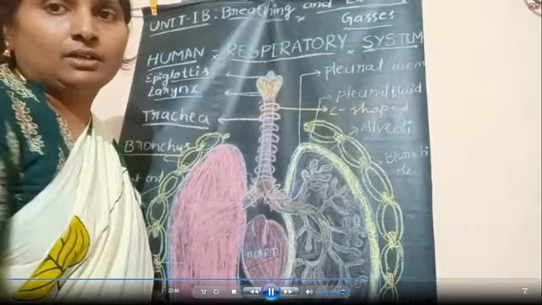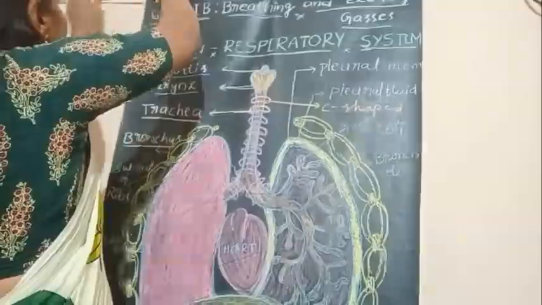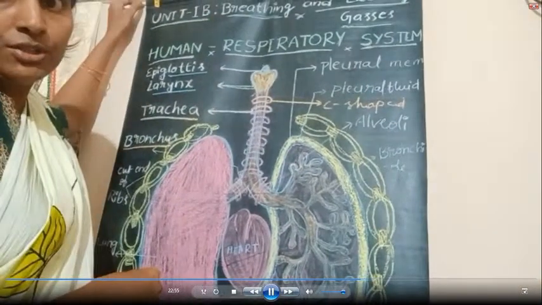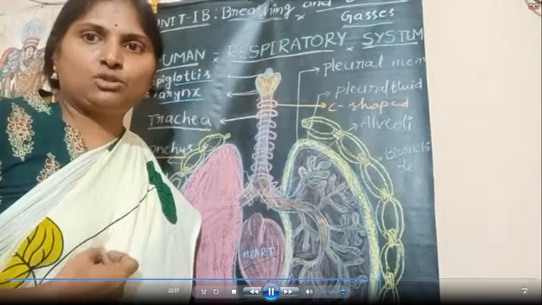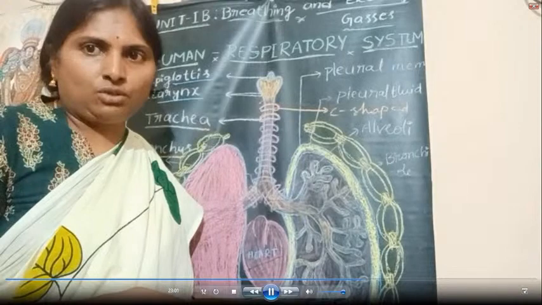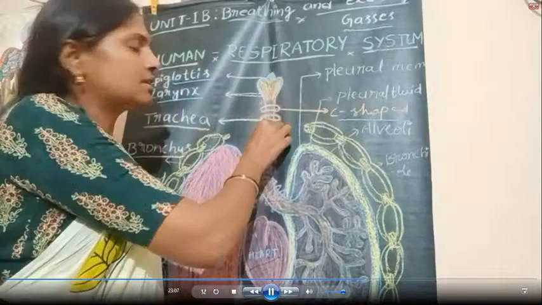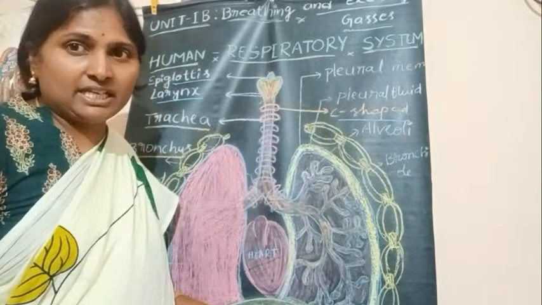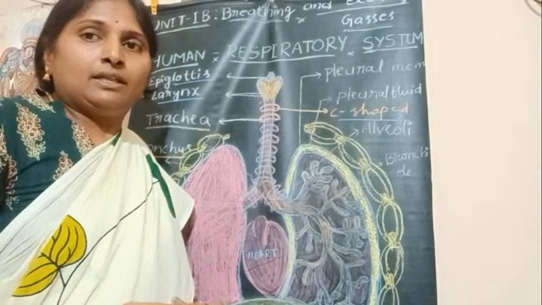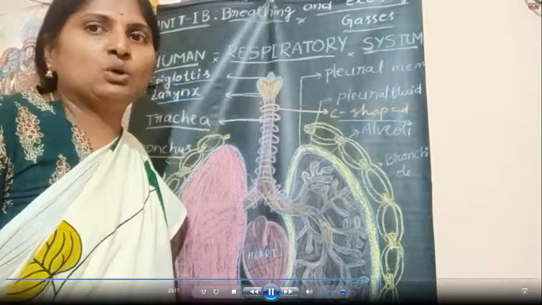Trachea or windpipe, which is a long tube, enters into mid-thoracic cavity. The wall of trachea is supported by C-shaped rings. So these are the C-shaped cartilaginous rings which support the wall of trachea, and they keep the trachea always open and prevent the collapse.